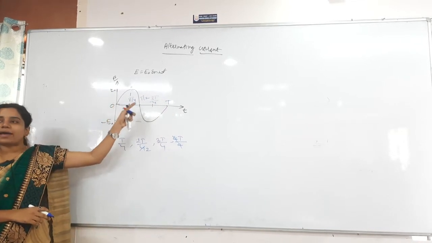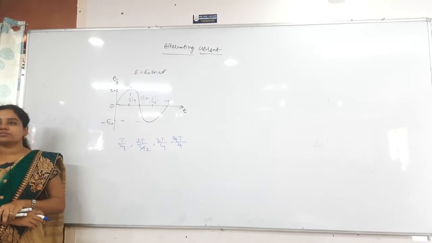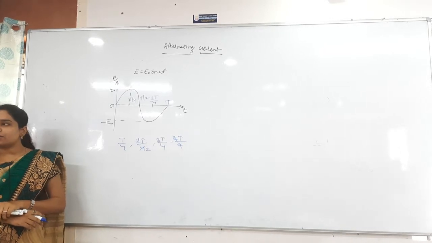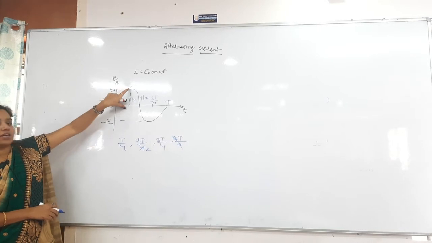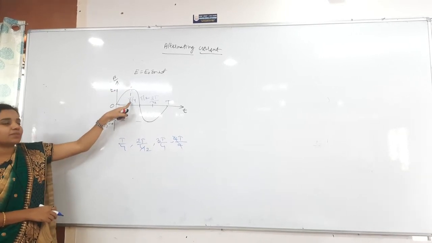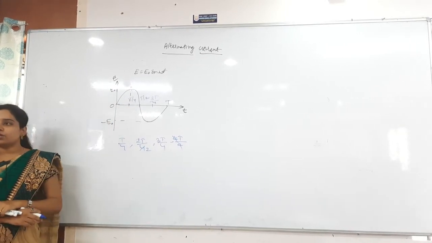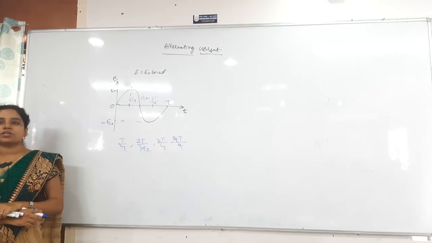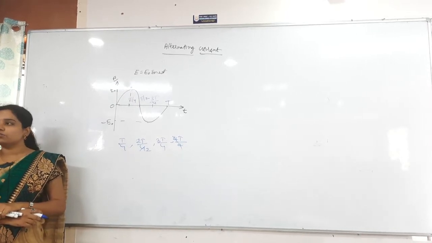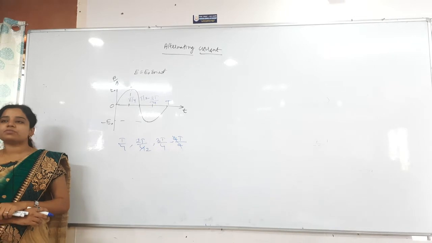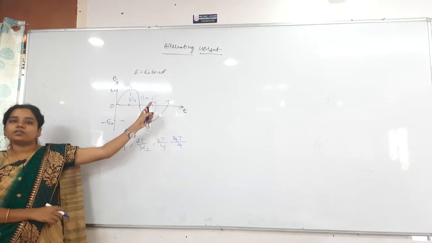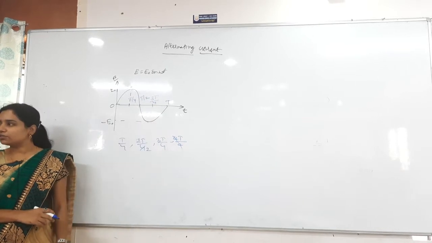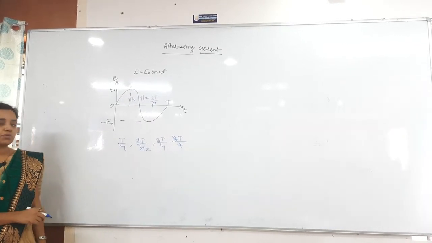So to have the maximum value, what is the time taken? It is T by 4. To reach 0 for the first time, the time taken is T by 2. To go to the negative maximum value, 3T by 4. To come to 0 again, T is the time taken. Understand, right? Now we'll discuss the angles.